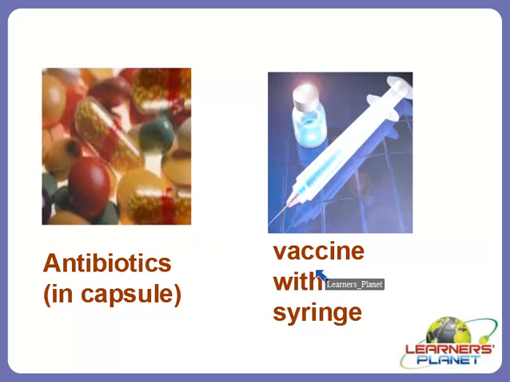Vaccines, they are generally available in the form of solutions, and these are injected in the body. There is only one vaccine which is taken orally. What is that? It is against polio virus. Whereas most of the antibiotics are taken orally, but if the severity is so high, symptoms of the disease are so high, then in that case it can be given locally.